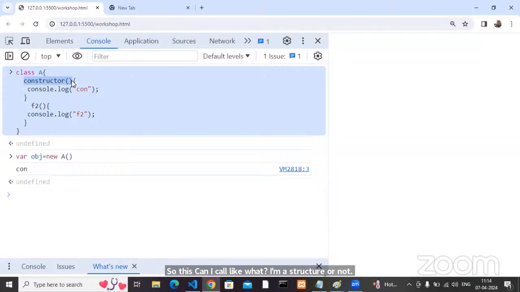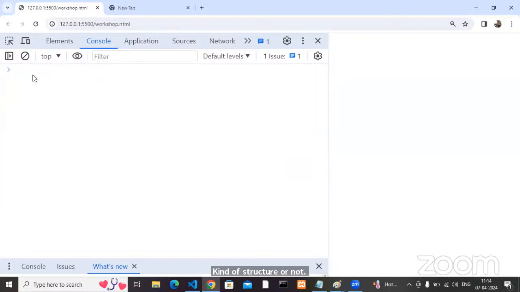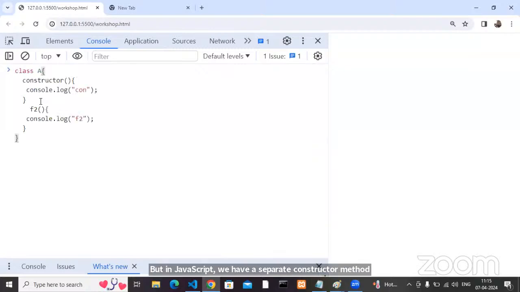So in class keyword classes, the method name itself is constructor. In functional classes, the class itself is the constructor. Agreed with me? In Java, the class name and method name are the same, and that we call a constructor, in Java and .NET. But in JavaScript, we have a separate constructor method, and the name itself is constructor. Understood?